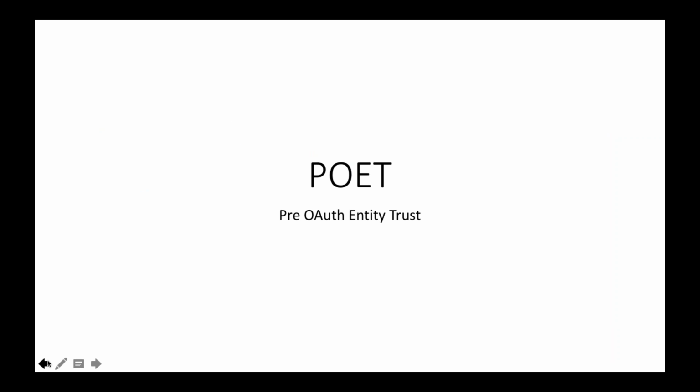Okay, my name is Alan Byers, and I'm going to talk about POET. It stands for Pre-OAuth Entity Trust, and it's a way to use a signed JWT to be an endorsement, like a seal of approval.